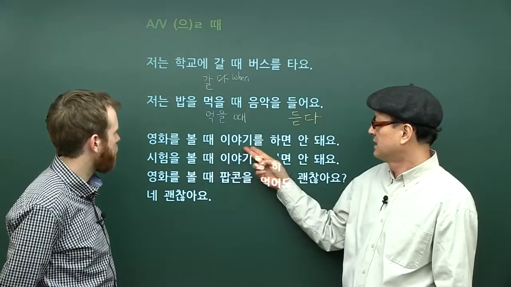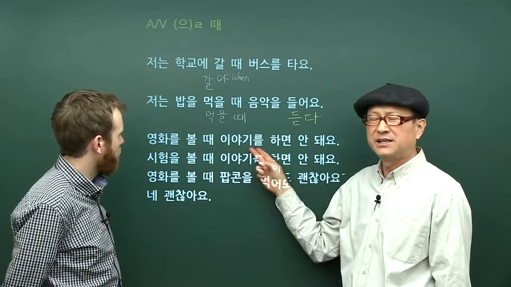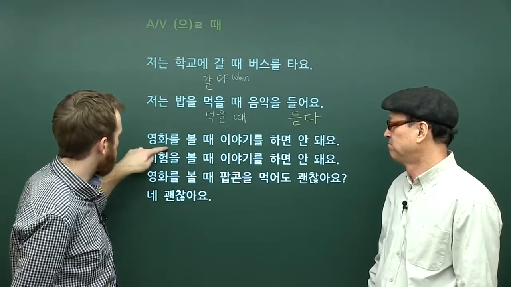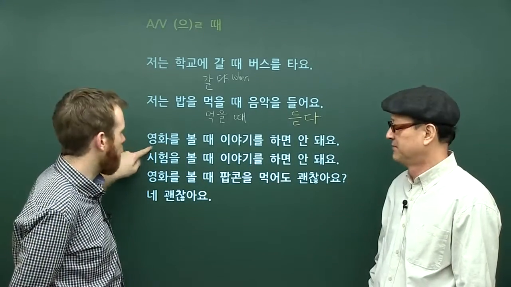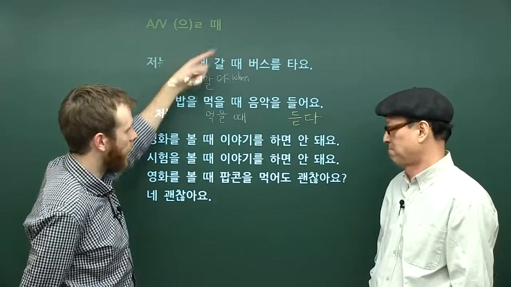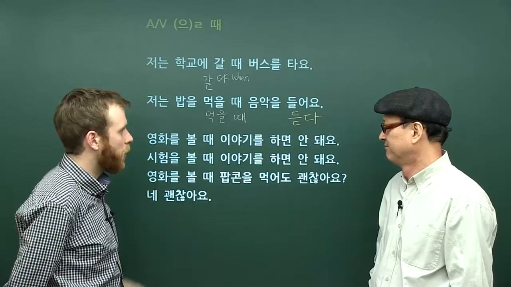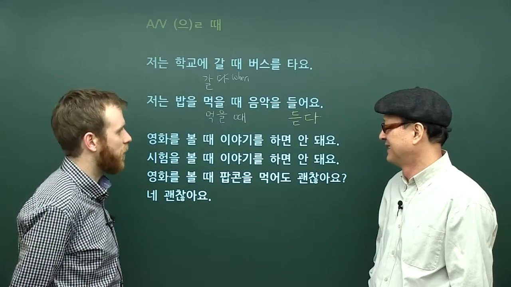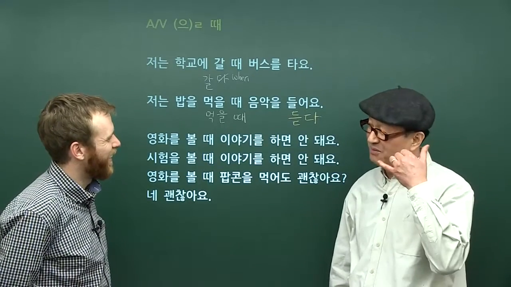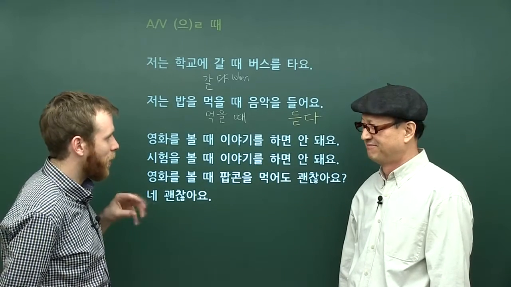영화를 볼 때 이야기를 하면 안 돼요. Okay. So in this case, 영화를 볼 때. What is 영화? Movie. And this verb, 보다. 보다 becomes 볼 때. So 영화를 볼 때. Robert, what is something you should not do when you watch a movie, in a movie theater especially? 떠들면 안 돼요. 또 전화하면 안 돼요. Okay. So talking on the phone, having a conversation.